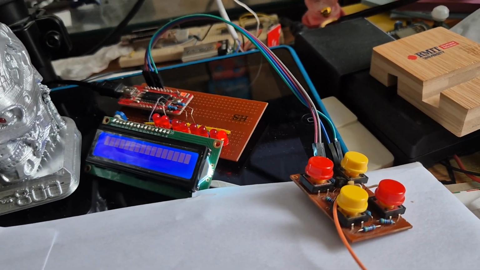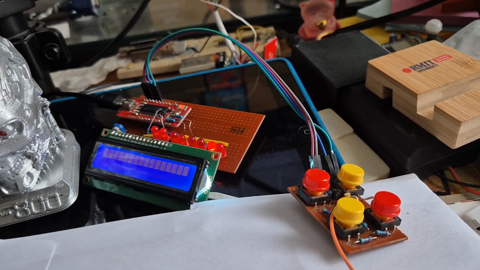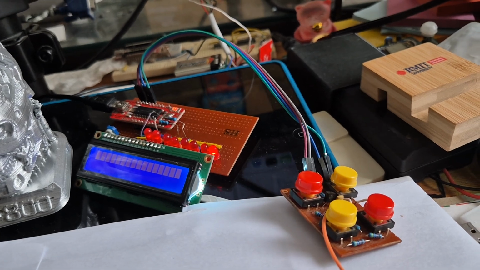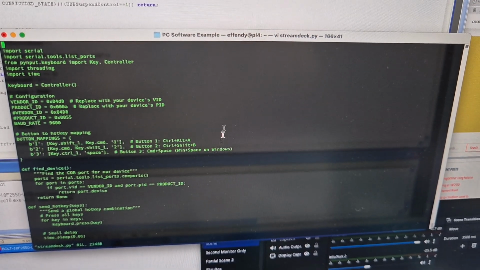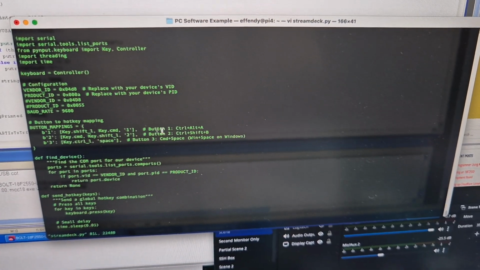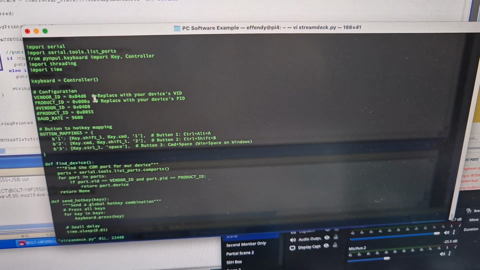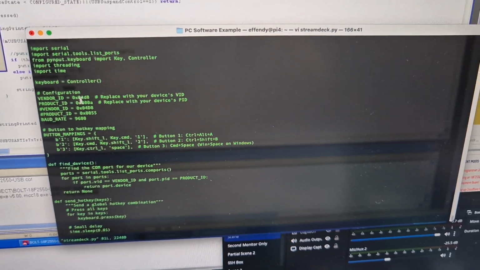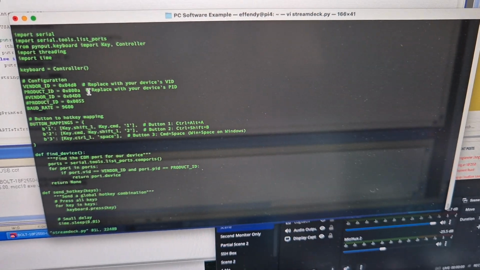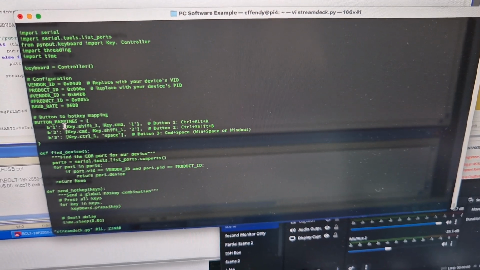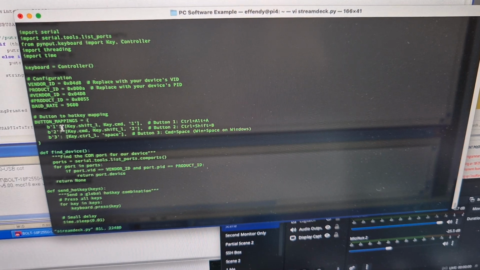So I have another program running in the background, which is just a Python script, Streamdeck py. This is the one that will detect where my USB device is. This is the vendor ID, and that's the product ID, and a bunch of mapping of the buttons.